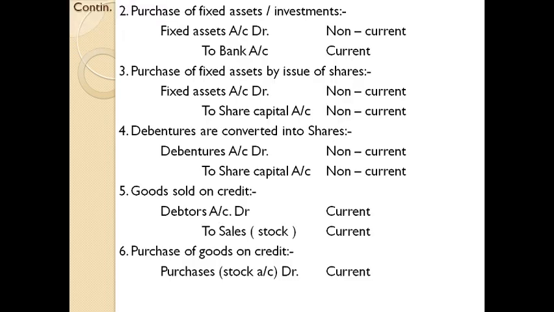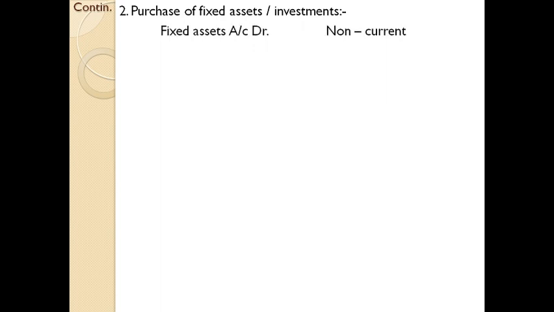Earlier we discussed one journal entry, purchase of a fixed asset or an investment. Whether it is a source of fund or an application of fund. Purchase of fixed asset, we all know, we spend our hard-earned money to purchase something, that is, from us the fund is going out. So it's an outflow of fund, that is, an application of fund. This is how you need to identify each transaction. Don't worry, we will discuss all these areas at the beginning of all the problems or cases or application questions.